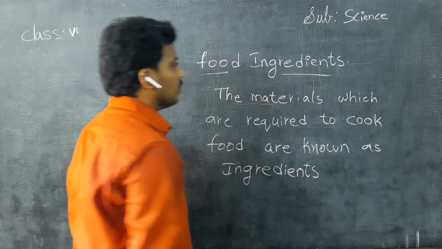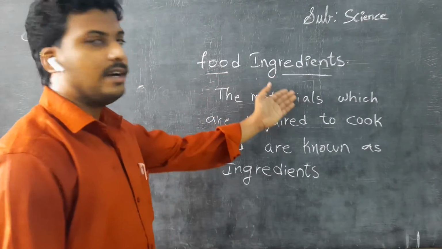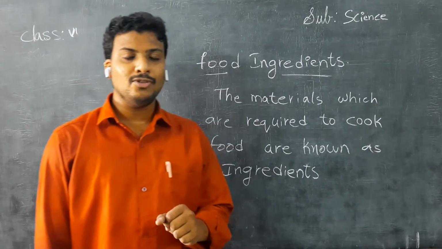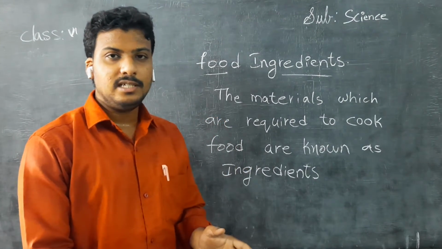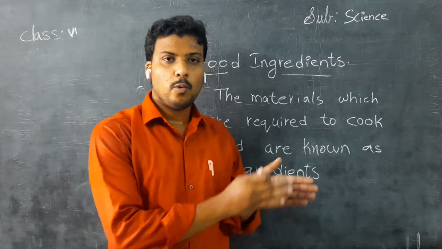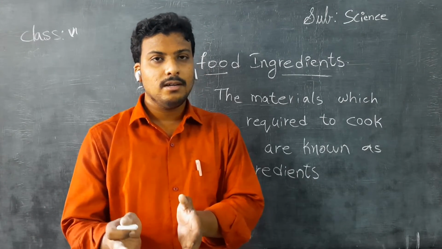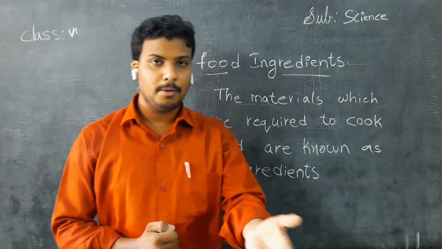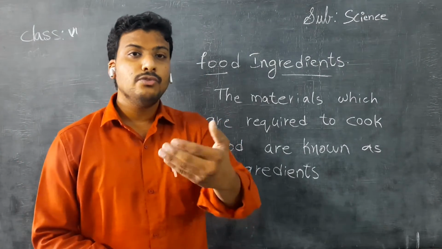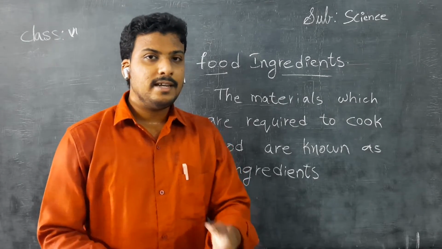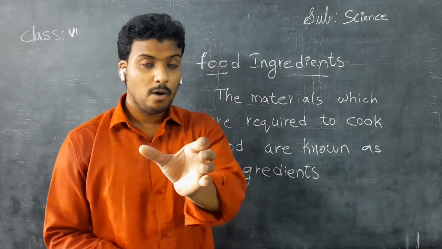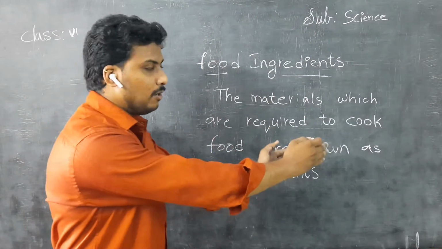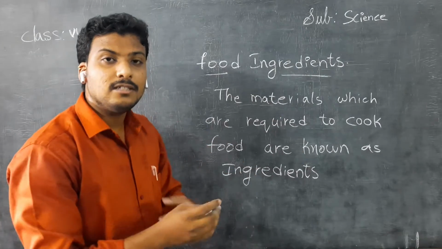Okay children, this was the topic, food ingredients. There is an activity for you in the textbook itself. In that activity they gave two columns. One is food items and the second they titled ingredients which are required to prepare food. Think of the food items that you like and write them in the left column, and write in the right column what materials are required.